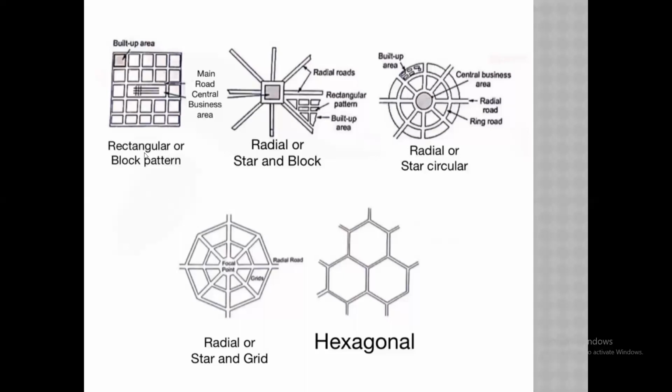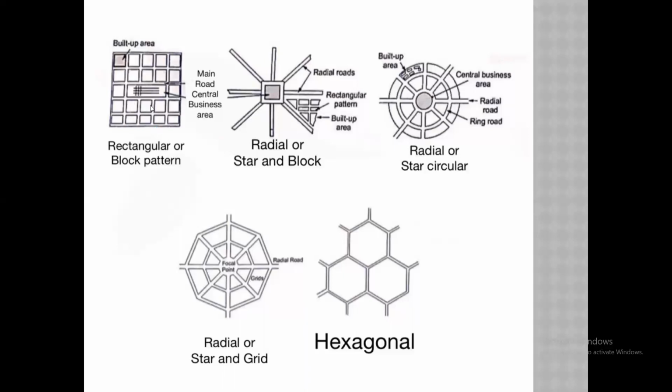First one is the rectangular or block pattern. See the picture, the first image: how is the rectangular pattern designed? Suppose the middle is the central or business area, and nearby is the built-up area.